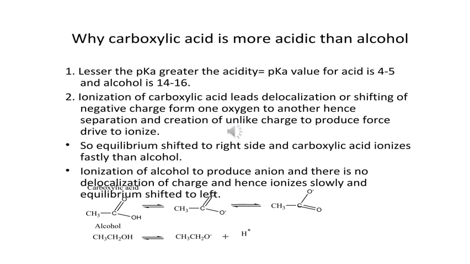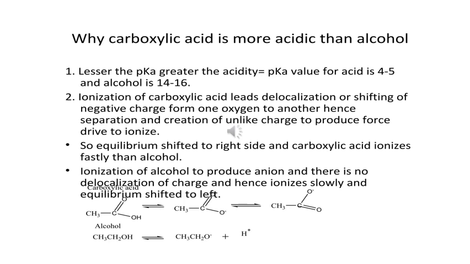Why is carboxylic acid more acidic than alcohol? First, the lesser the pKa, the greater the acidity. The pKa value for acid is 4 to 5 and for alcohol is 14 to 16. Ionization of carboxylic acid leads to delocalization or shifting of negative charge from one oxygen to another, hence separation and creation of unlike charge to produce a driving force to ionize.